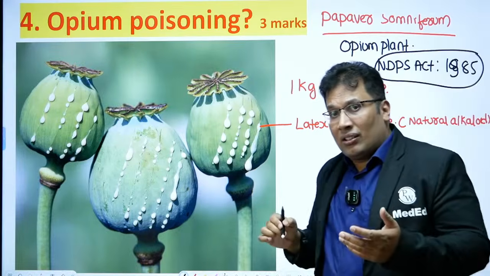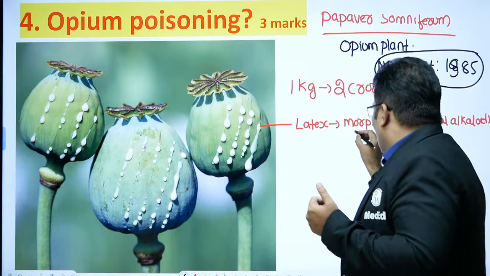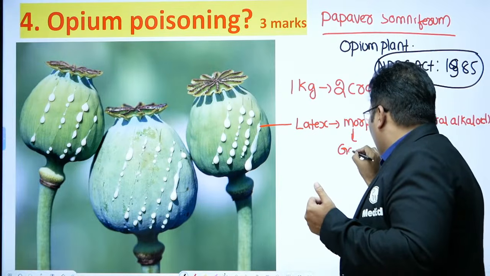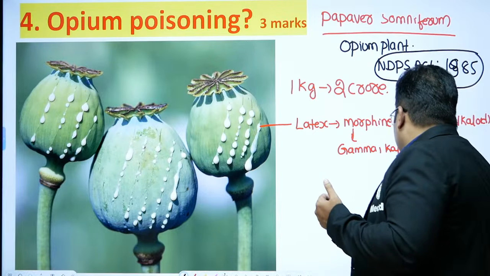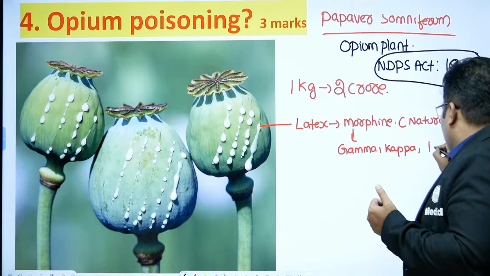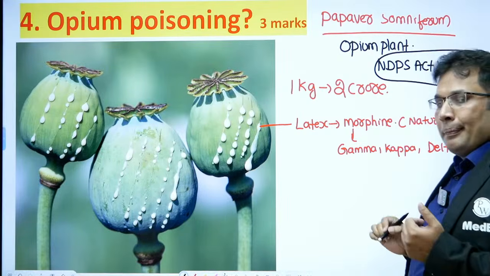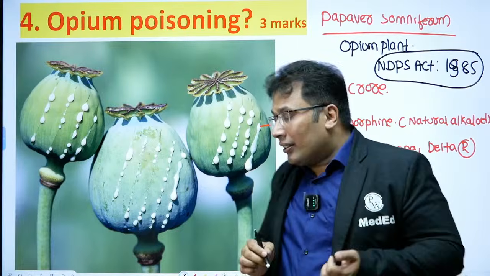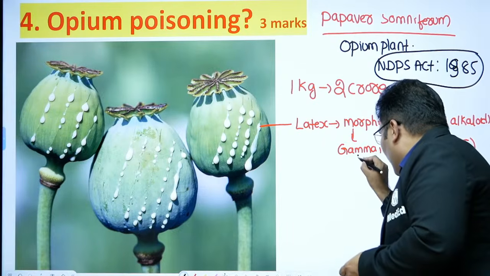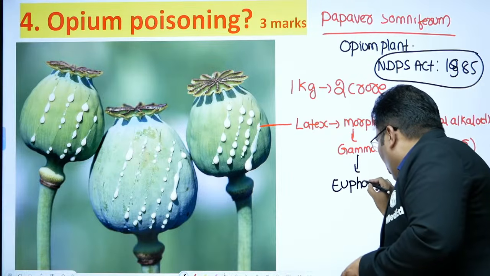It acts on mu, kappa, delta receptors. So when this drug is taken, it leads to euphoria.